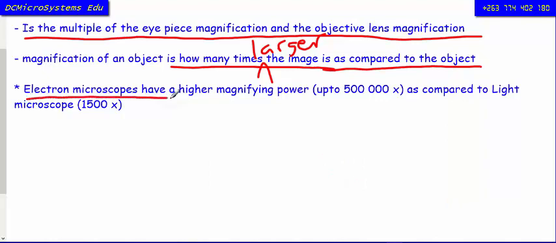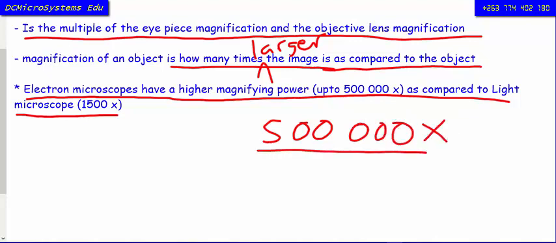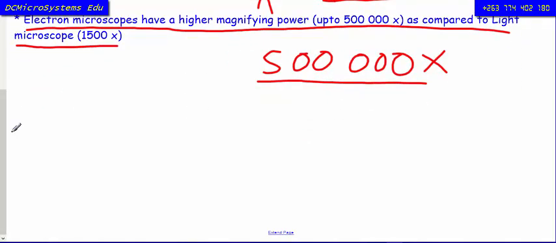Electron microscopes have a higher magnifying power as compared to light microscopes. So electron microscopes can magnify up to 500,000 times. So whatever you'll be viewing, its size will be multiplied by 500,000. And then in light microscopes, the maximum that you may obtain is 1,500.